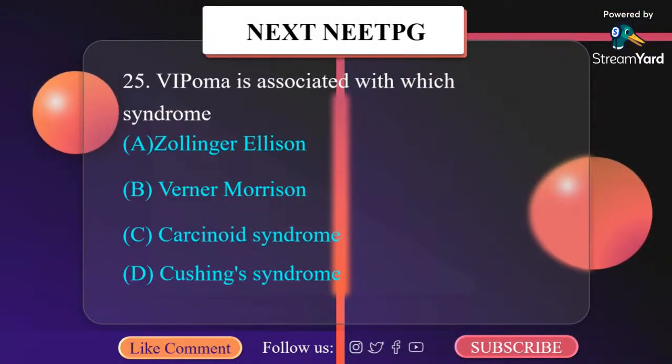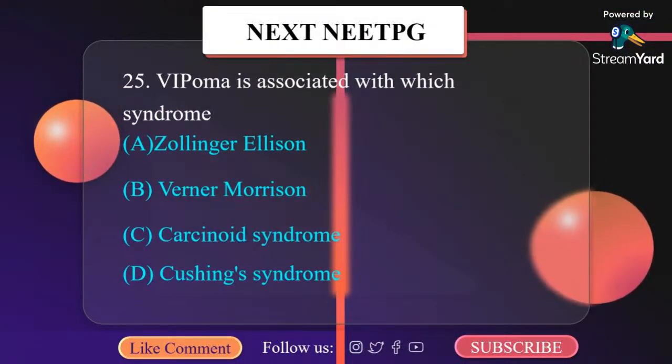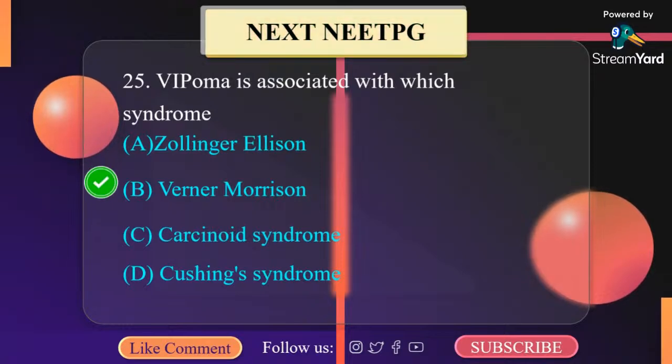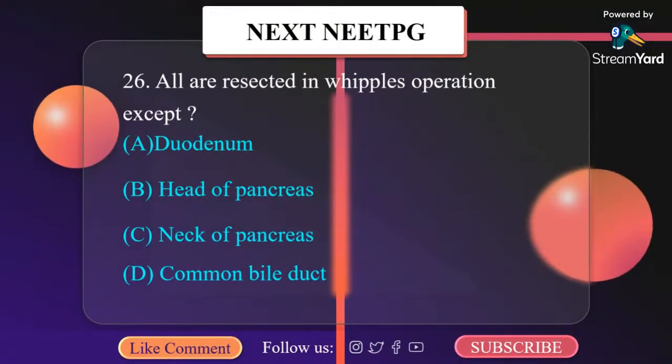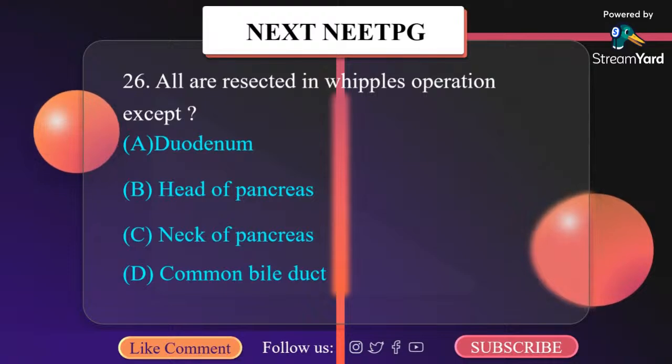VIPoma is associated with syndrome: A. Zollinger-Ellison syndrome, B. Verner-Morrison syndrome, C. Carcinoid syndrome, D. Cushing syndrome. It is Verner-Morrison syndrome. All are resected in Whipple's operation except: A. Duodenum, B. Head of pancreas, C. Neck of pancreas, D. Common bile duct. It is neck of pancreas.